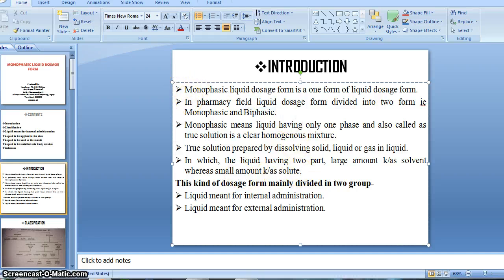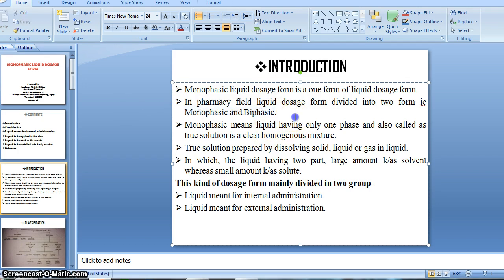So monophasic liquid dosage form, you already studied in our Pharmaceutics first, that is a dosage form. You know the classification of dosage form, right? There are four main parts of classification of dosage form, that is solid dosage form, liquid dosage form, then semi solid dosage form, and gaseous dosage form. Okay. In our previous lecture we covered the solid dosage form, right? And this is our liquid dosage form. In liquid dosage form there are also two parts, that is monophasic and biphasic.